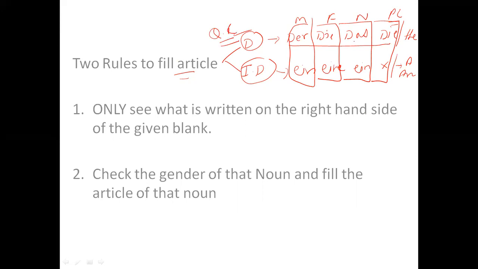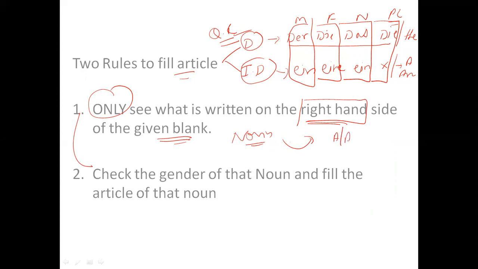So what is the rule? I mean, how to use these words? So there is a rule for it. There are just two rules which you need to keep in mind. We have to see only what is written on the right hand side of the given blank. That means please check the noun which is coming after the article, suppose a, an, or the. Whatever is coming afterwards, this noun, we have to check the gender of this noun.